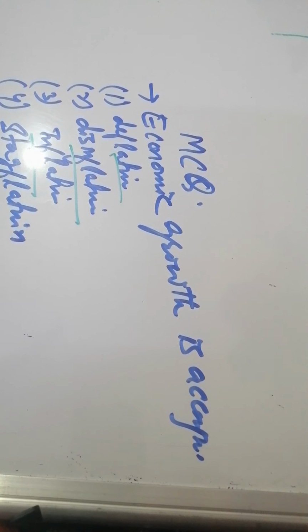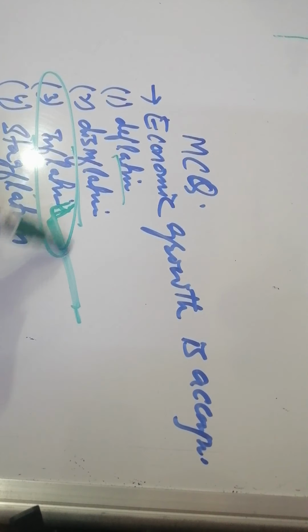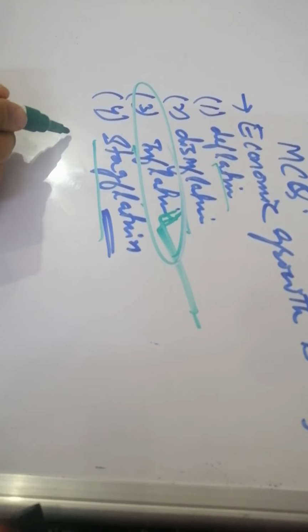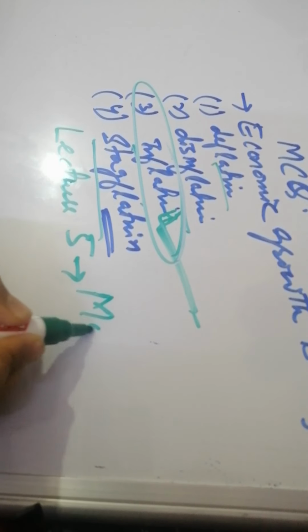More consumption means there is more money with the people. More money means there will be inflation. So economic growth is always accompanied by inflation. So this was the end of the chapter on inflation, and in the coming lecture 5 of this series we will study money and banking.